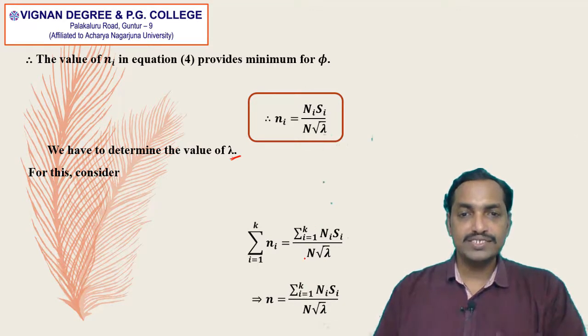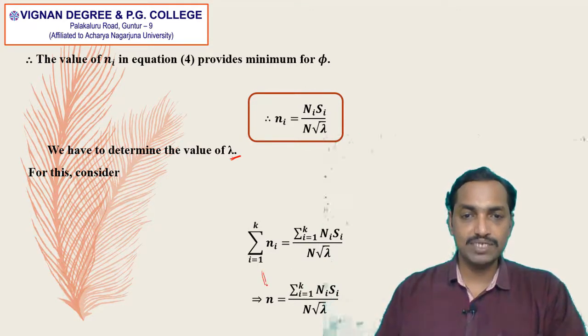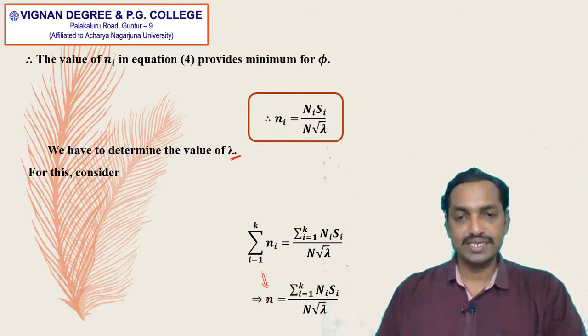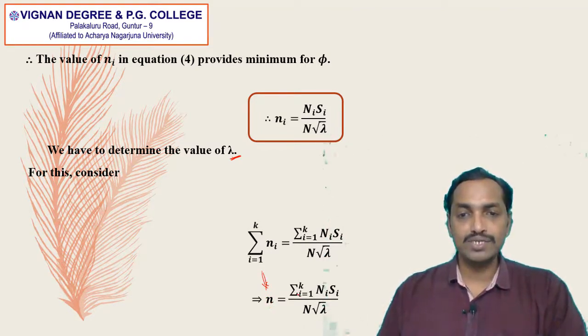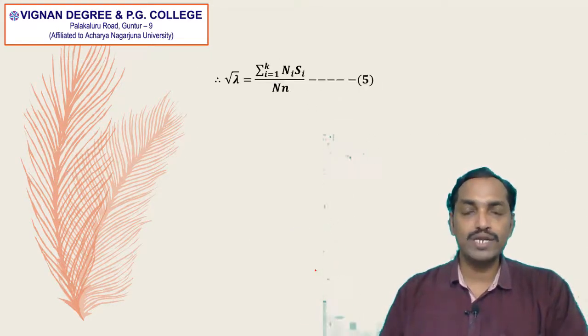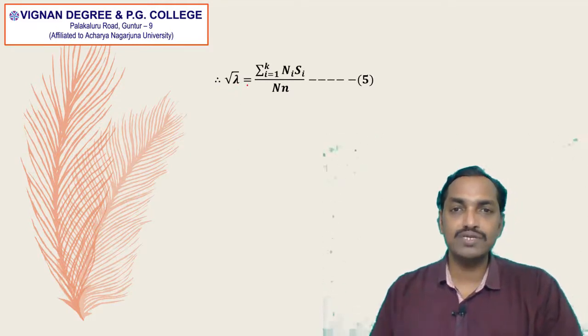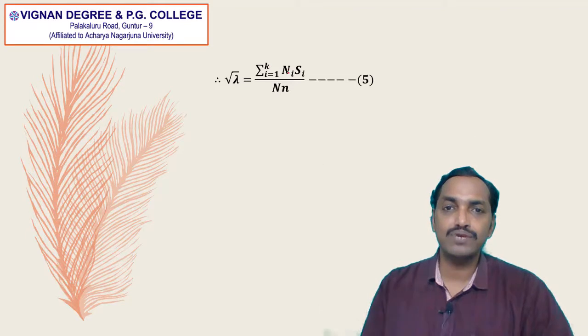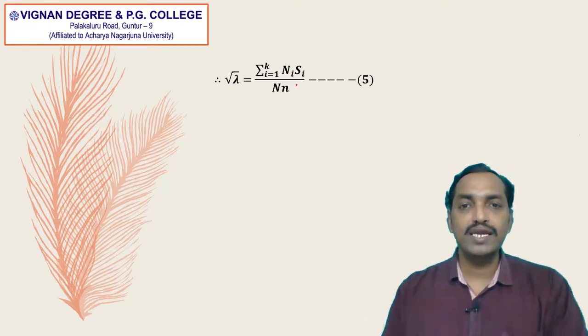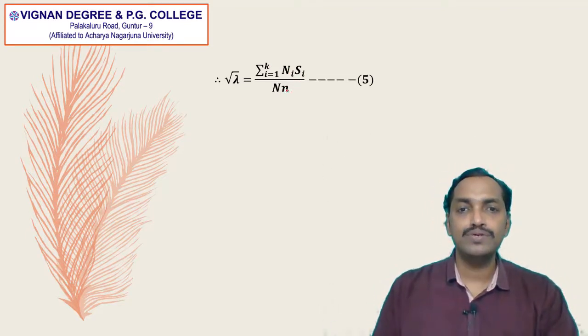That implies summation small ni is nothing but small n, the total sample size according to equation 2. So n is equal to summation Ni into Si divided by capital N into root lambda. Now interchanging root lambda and small n, root lambda is equal to summation i is equal to 1 to k capital Ni into capital Si divided by capital N into small n.